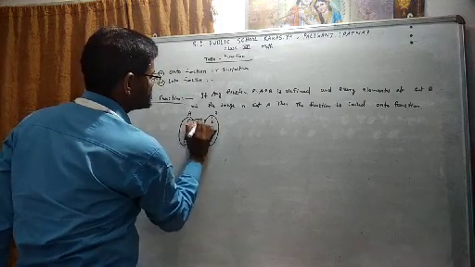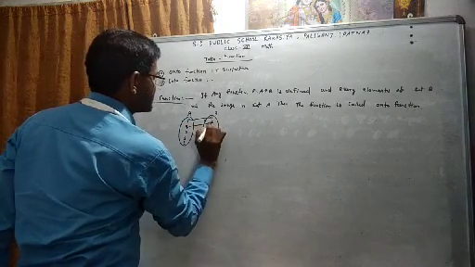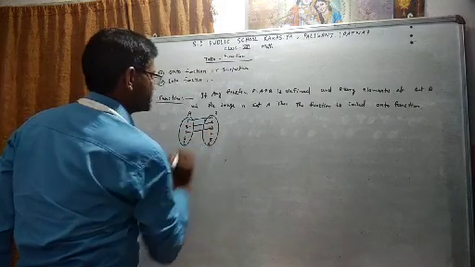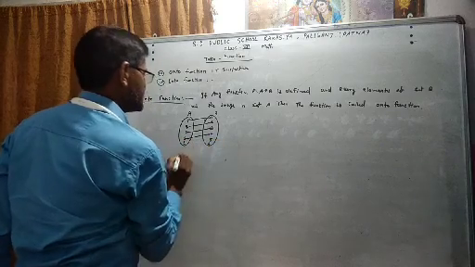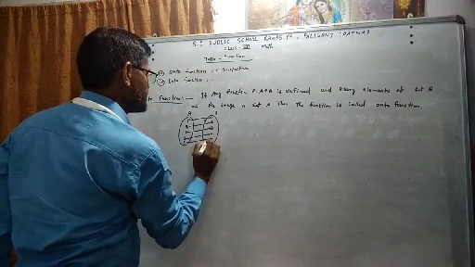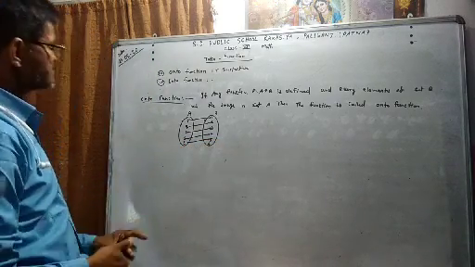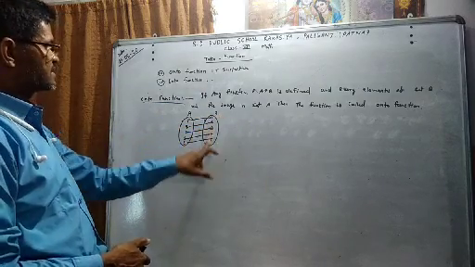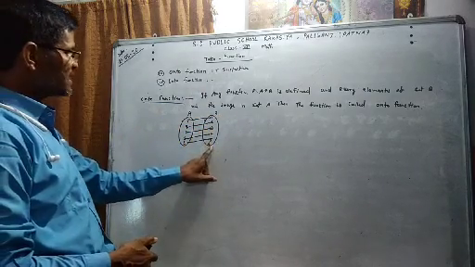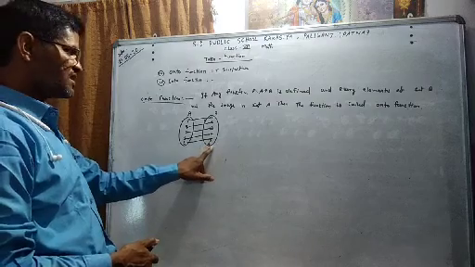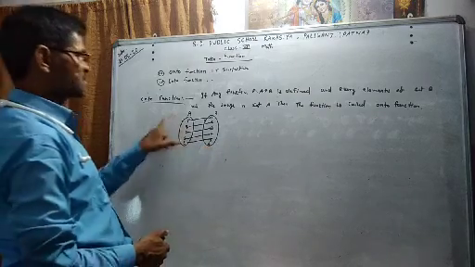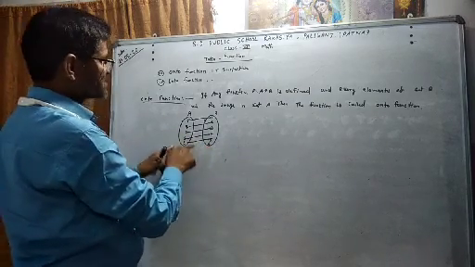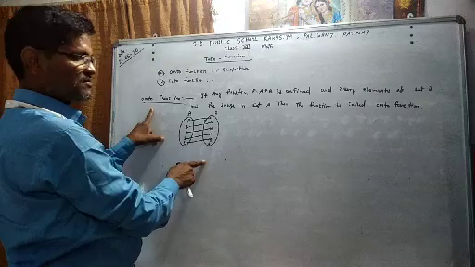P has image 1, Q has image 2, R has image 3, S image 4, T image 5. In this example, set B has one element 6, which has no pre-image in set A. Hence, this function is not onto function.